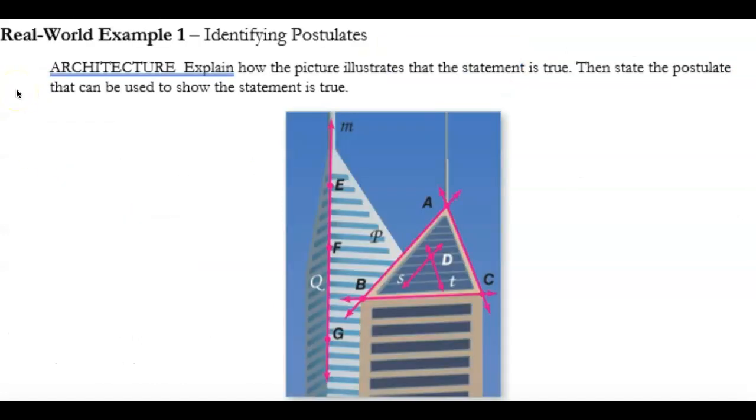Alright, so we have some examples. It says, explain how the picture illustrates the statement is true, then state the postulate that can be used to show the statement is true.